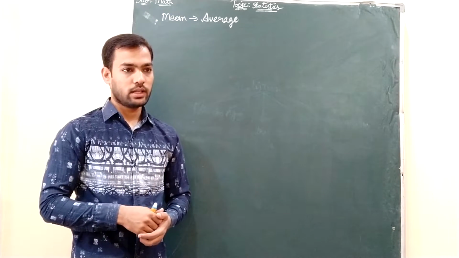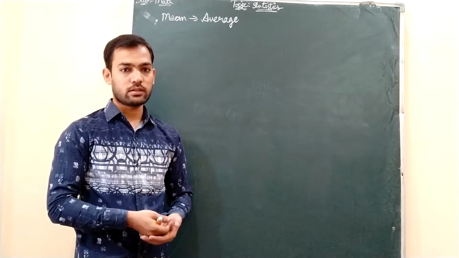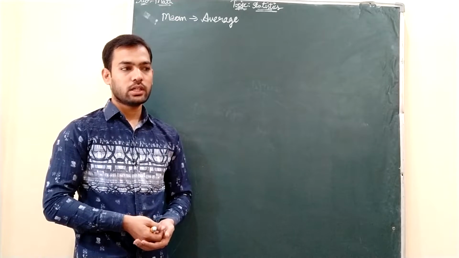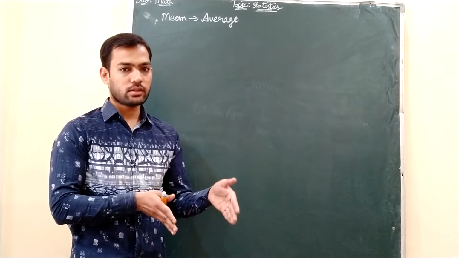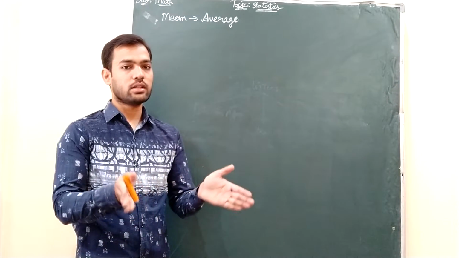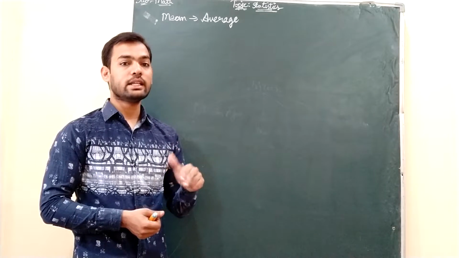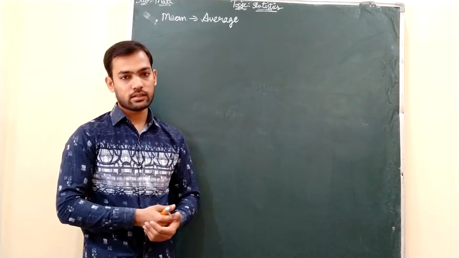But they are not equal. Average is equal distribution of this amount among these 3 members. If you distribute 60 rupees, that is 10 plus 20 plus 30, equally among these 3 members, each member will get 20 rupees. So this 20 is the average, which is also known as mean.